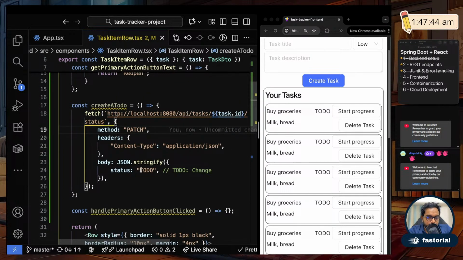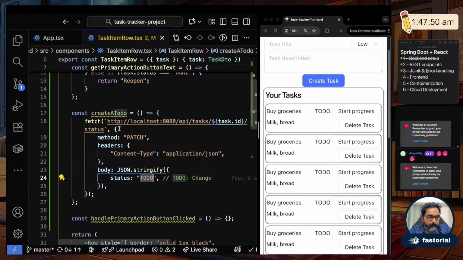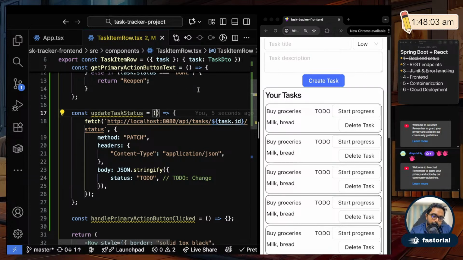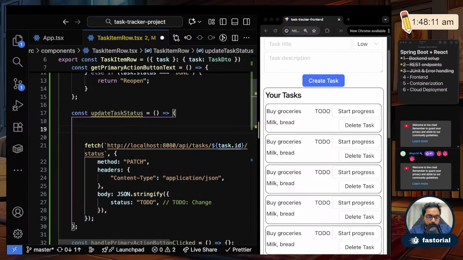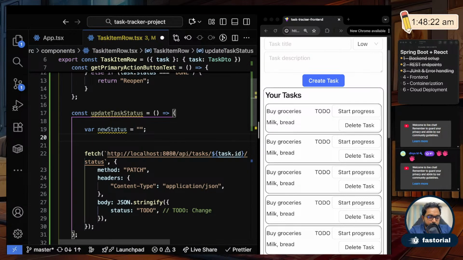And now you have to change this, right? This status item. So what are we going to change this to? Let me also change the name of the function, update task status. Now what I'll do here is I will send the actual new status. So before this, let me decide what will be the new status. I'll just set a var new status, which is going to be empty initially. Then I'll say if